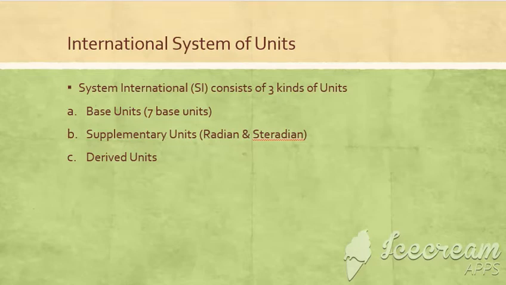Further, there are other quantities like derived quantities, for which derived units are used for their description. And the third one, supplementary units, which are radian and steradian. These are units which are neither base units nor derived units, and it is not decided into which category they should be placed, so they are named in a different category termed as supplementary units. These units are used for the description of radian and steradian.